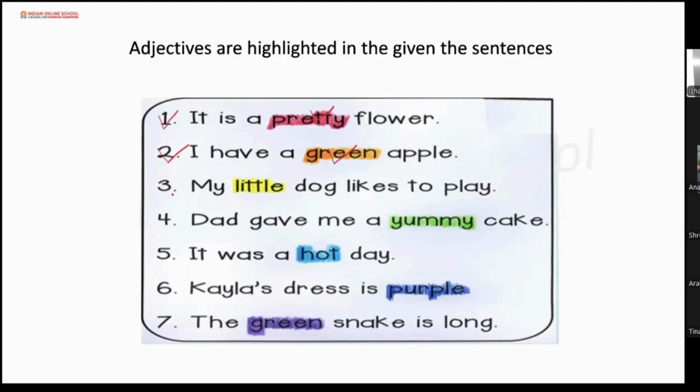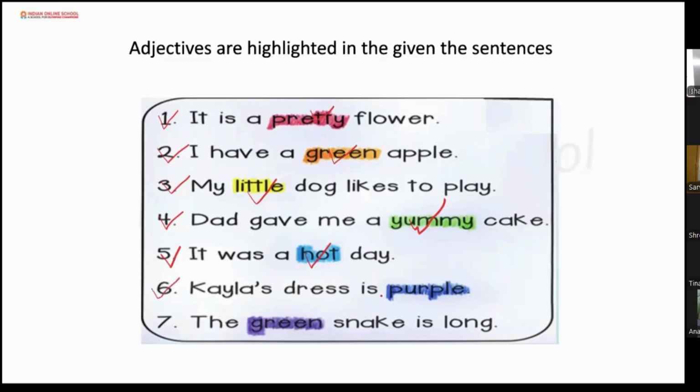My little dog likes to play. Little is the answer here. The fourth one, Dad gave me a yummy cake. Yummy. Now the question is, how was the cake? The cake was yummy. So the adjective is yummy. It was a hot day. How was the day? It was hot. Very good. Very good, students.